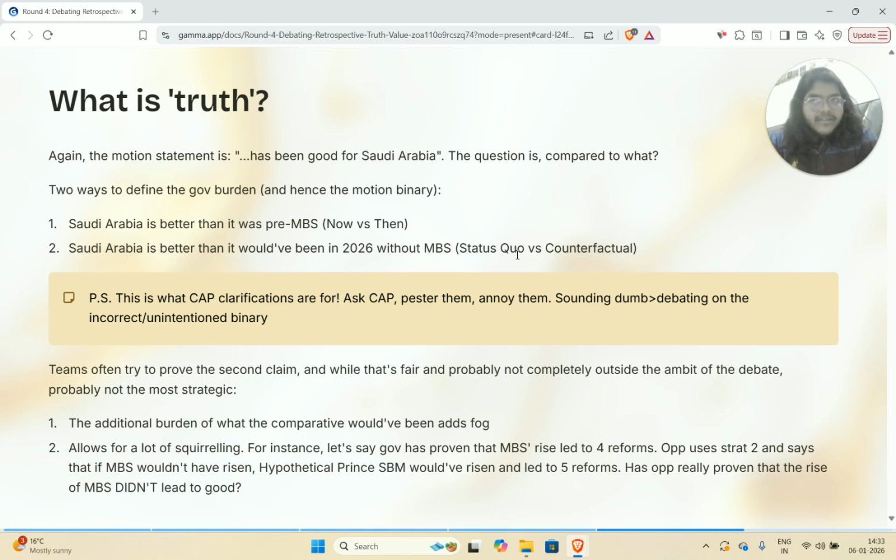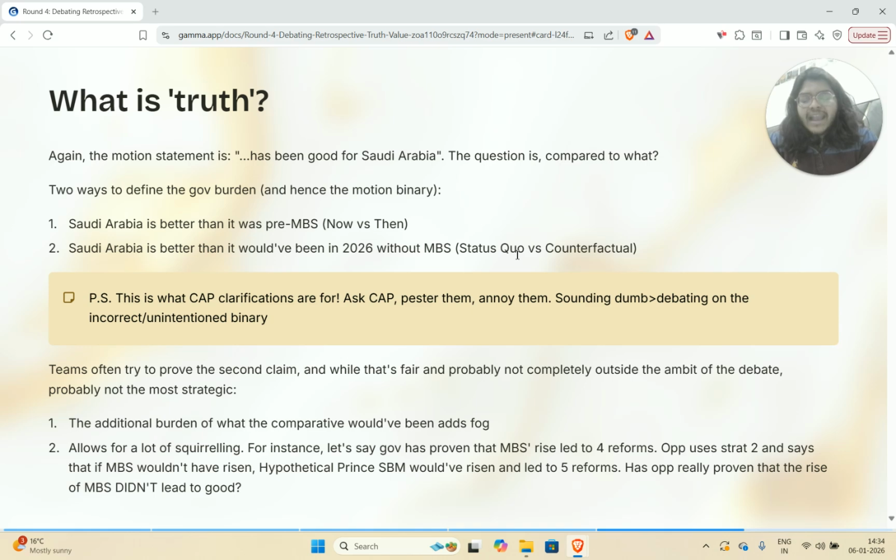They haven't beaten the benefits of that study. And maybe that is something that they could still do responsibly. But their case itself does not directly engage with the benefits of studying that I have gotten, with the good that studying has specifically done for me. So I think that the first way to define this motion burden is a lot more strategic. And this is why these types of motions are also called retrospective debates or retrospective motions.